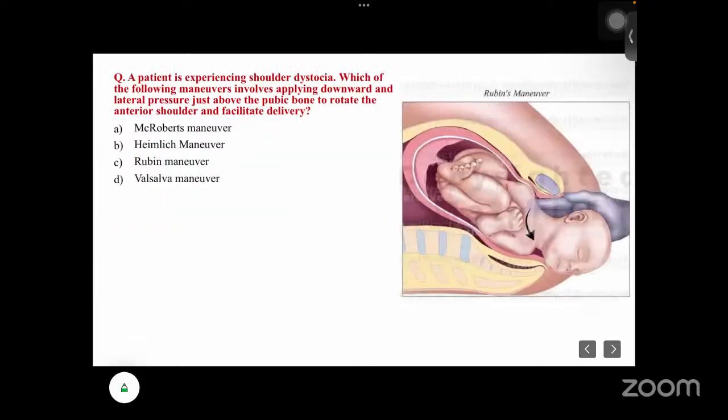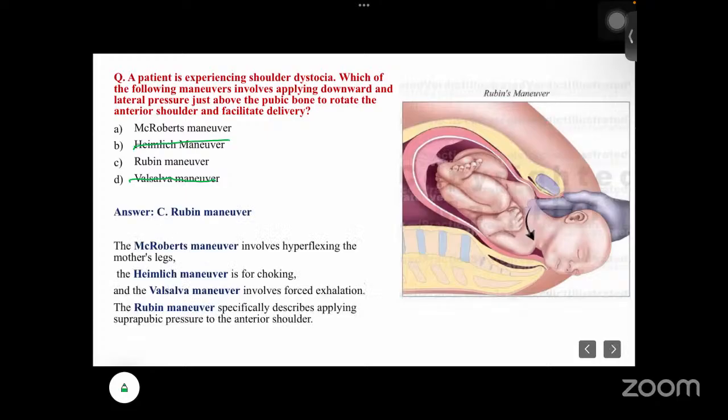Next, a patient is experiencing shoulder dystocia. Which of the following maneuvers involves applying downward and lateral pressure just above the pelvic bone to rotate the anterior shoulder and facilitate the delivery? Is it McRoberts maneuver, Heimlich maneuver, Rubin's maneuver, or Valsalva maneuver? You can omit Heimlich maneuver, it is required for choking. Valsalva maneuver is also not required in this case; that is forceful exhalation.